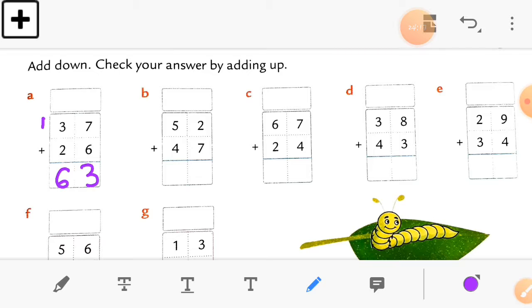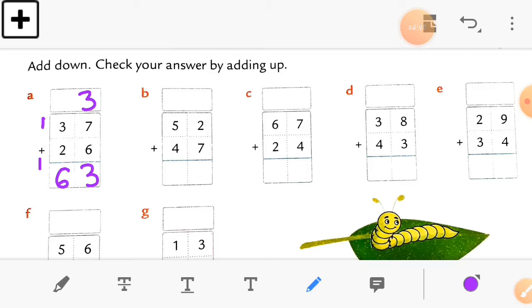So 6 plus 7 is equal to 13. Now write down 3 here and write down 1 as a carry forwarded number, as we wrote before. Write it in the upper box, you can see. Okay, you can see I write it there in this box. Now again write down the carry forwarded number.